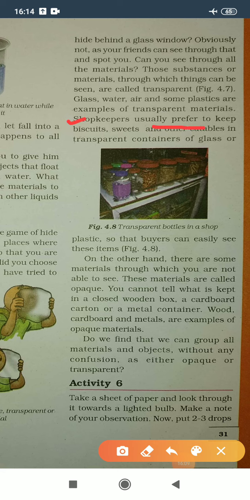Shopkeepers usually prefer to keep biscuits, sweets, and other eatables in transparent containers of glass or plastic so that buyers can easily see these items.